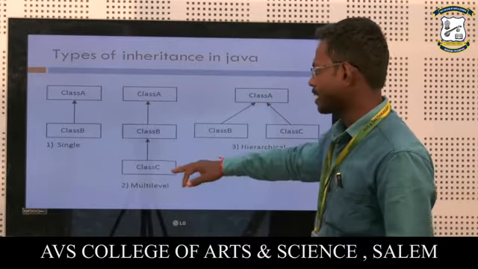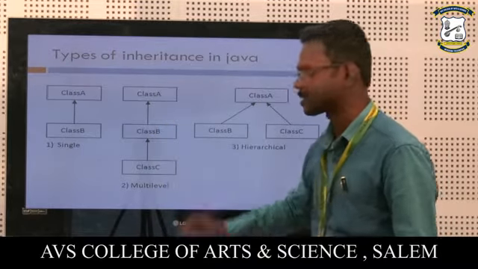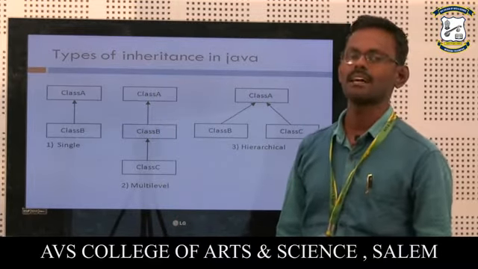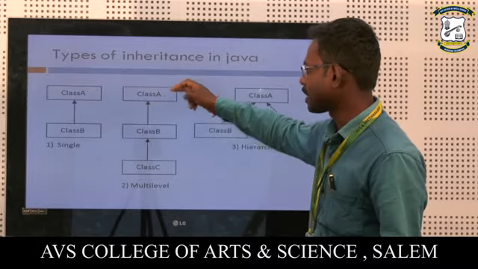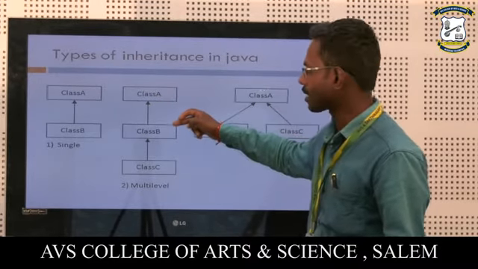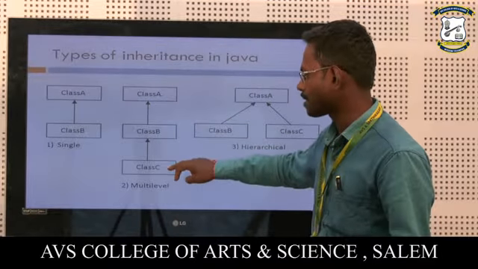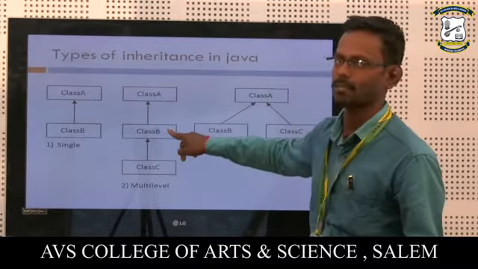If the subclass has more than one level of inheritance, that is known as multi-level inheritance. In this example, class A is inherited by class B, and class B is inherited by class C. This is the subclass, which inherits the superclass class B.